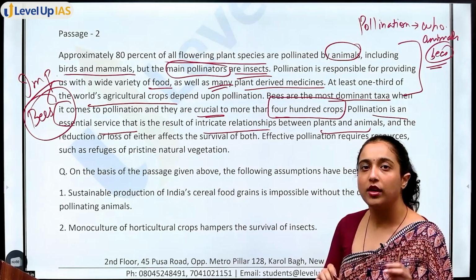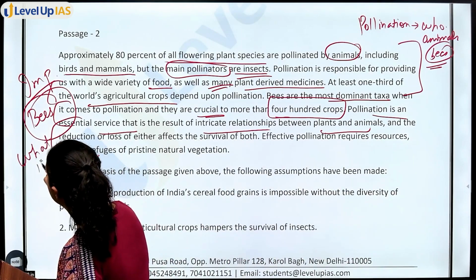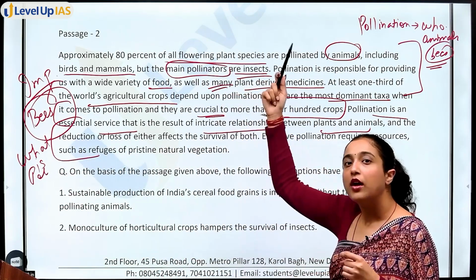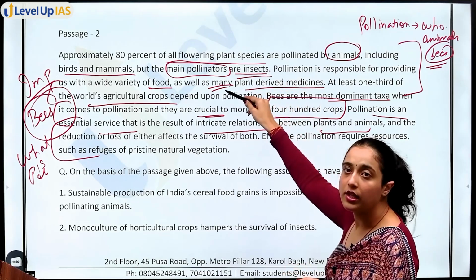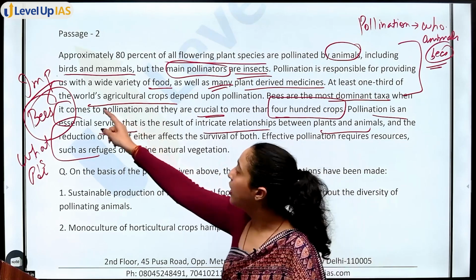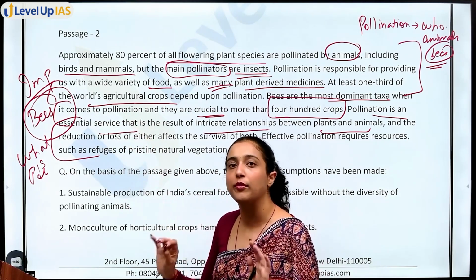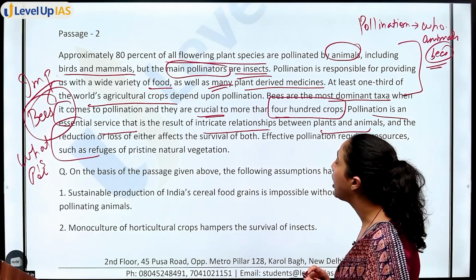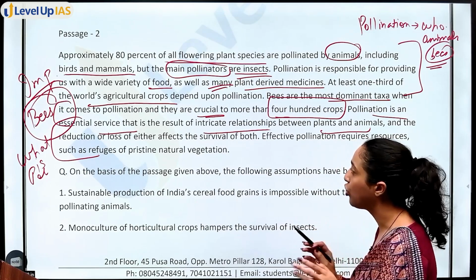So क्या है अब pollination? What is pollination? So first paragraph, first sentence में how pollination happens, who does pollination, ठीक है, main pollinator कौन है, insect. Next paragraph में, next line में at least one third, are dependencies on pollination, 1/3 of world agricultural crops depends on pollination. Next we are talking about how bees are the most important, how they do pollination of 400 crops का.